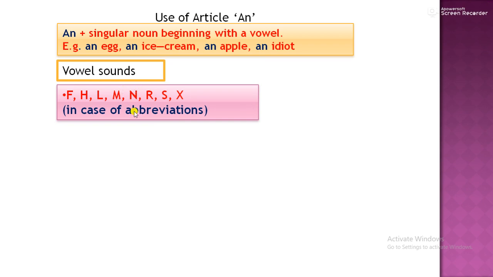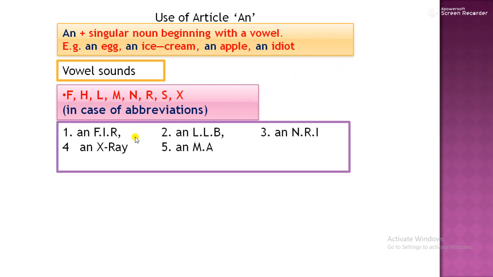When these letters are in abbreviations, then we use article An. So article An is used with vowel sounds, abbreviations. For example, F, H, L, M, N, R, S, X. So these letters give the sound of A, which is a vowel sound.